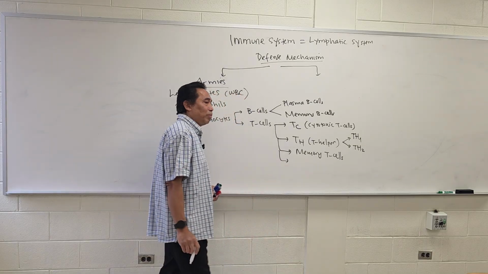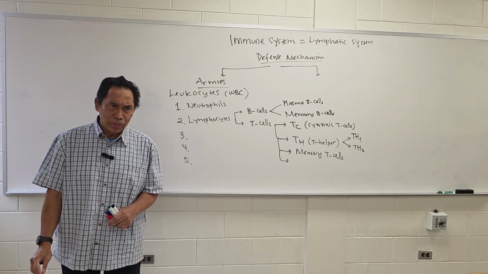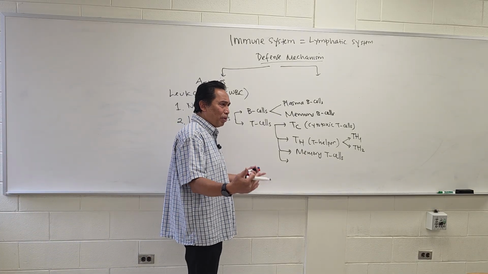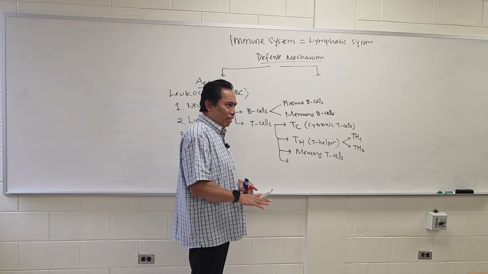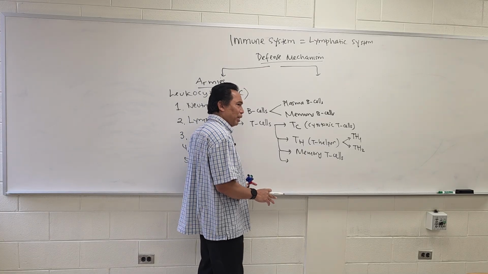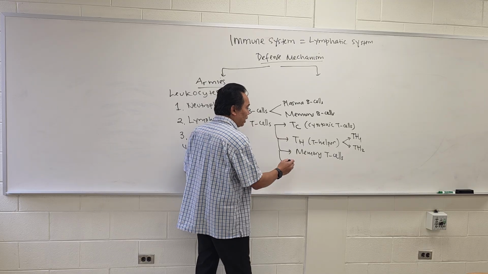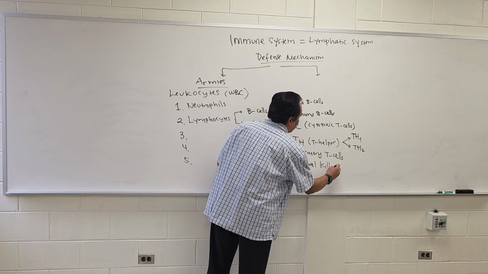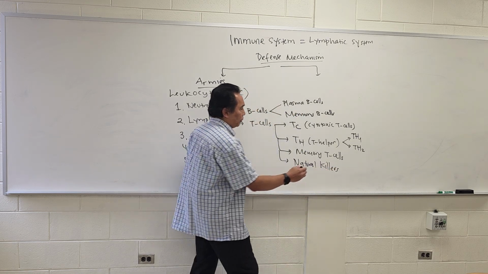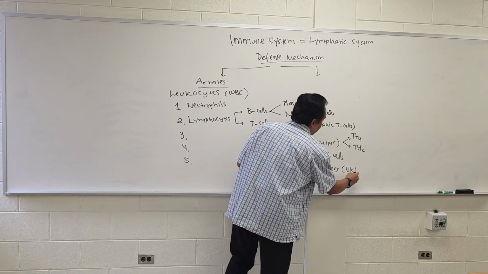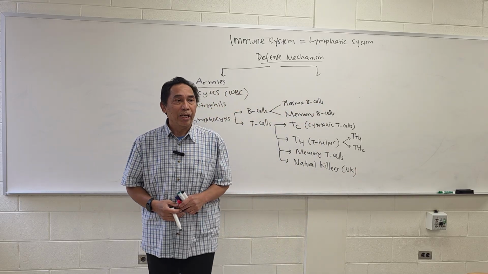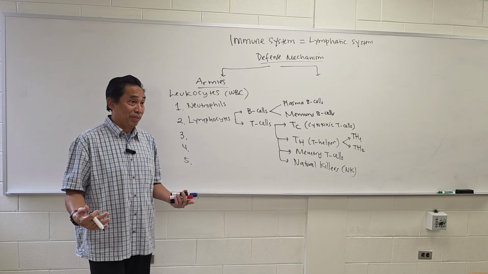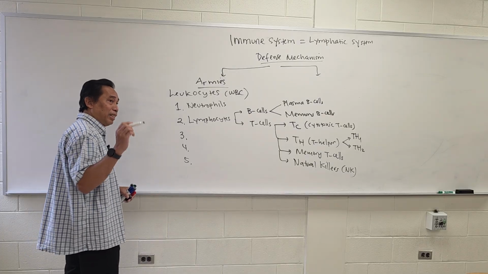And there are some of the T cells that become non-specialized. They become a general type of T cell that can not only fight the virus, but they also can fight bacteria. It's called the natural killers, NK. Okay, so you can imagine our body is actually prepared very, very well against the disease.